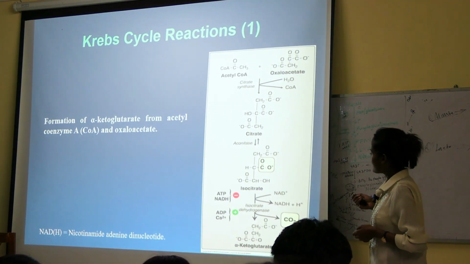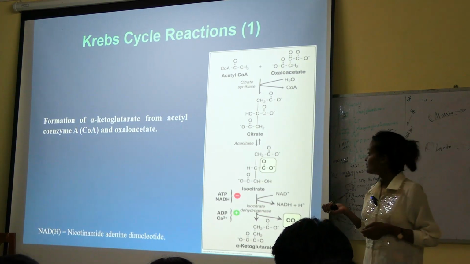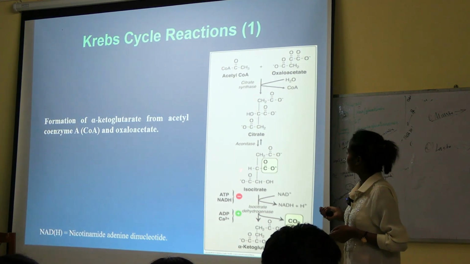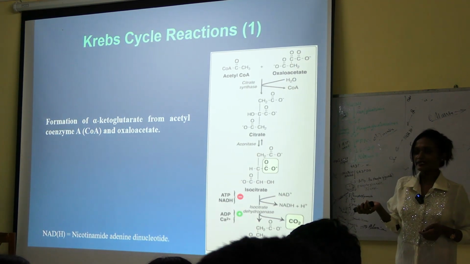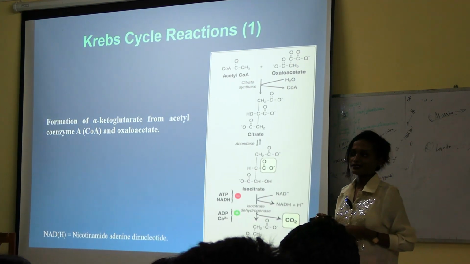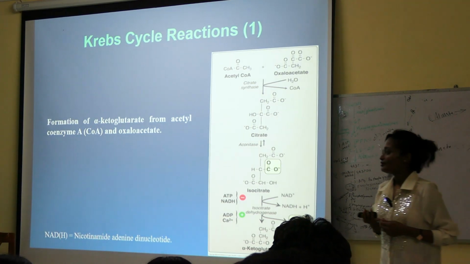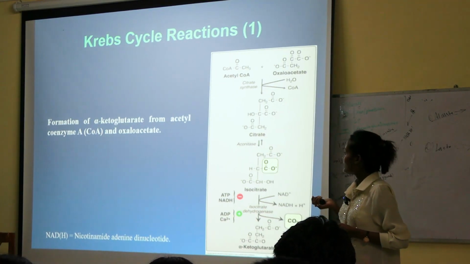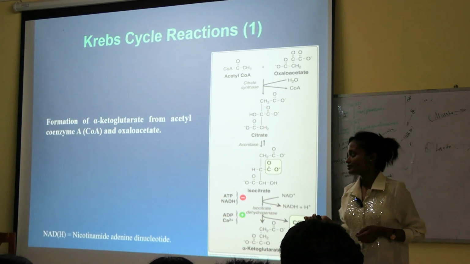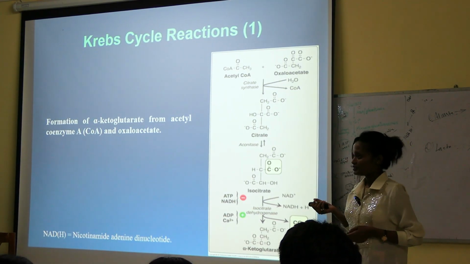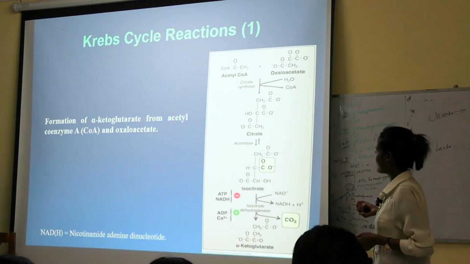The first step. And the second step is citrate to isocitrate, in presence of aconitase. The cofactor for the aconitase enzyme is Fe2+, ferrous iron. The aconitase enzyme is involved in iron homeostasis.